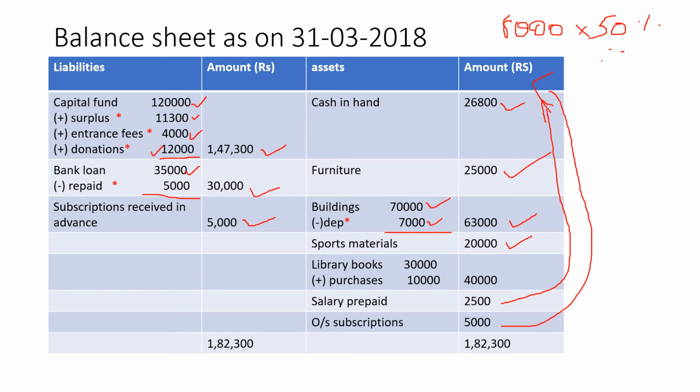Then library books, at the end you have 30,000 in the inner column. Why? Because in the payment side we have purchased additional books. So by purchase of books 10,000, that is additional books purchased. 30,000 plus 10,000, 40,000. Salary prepaid and outstanding subscription I have explained. Now make the total of the liability side, make the total of the asset side and find out whether you get it tallied. So both the sides you get 1,82,300. So your solution is done.